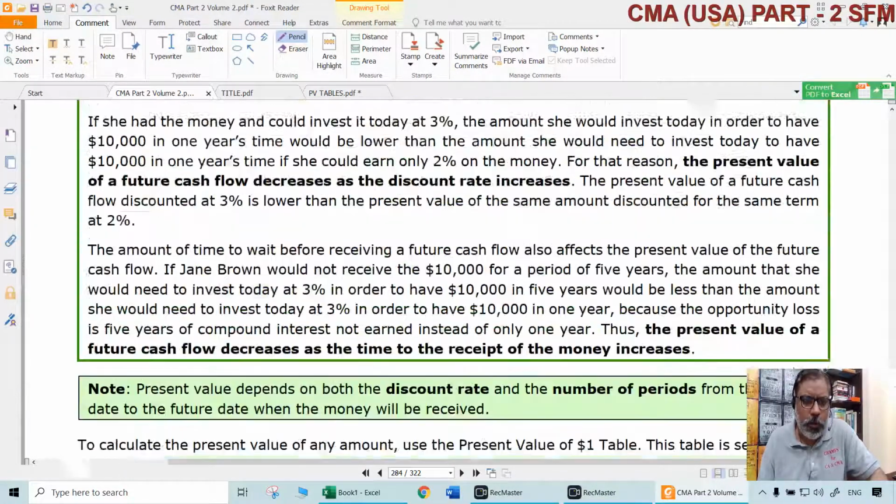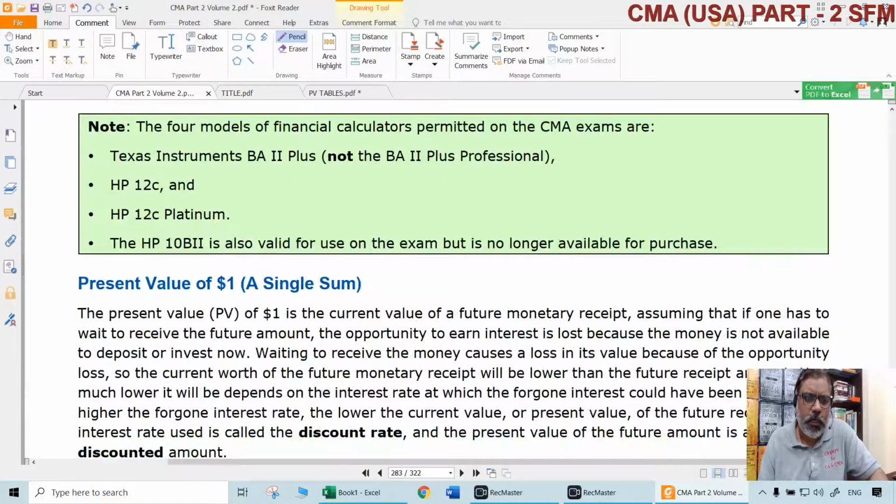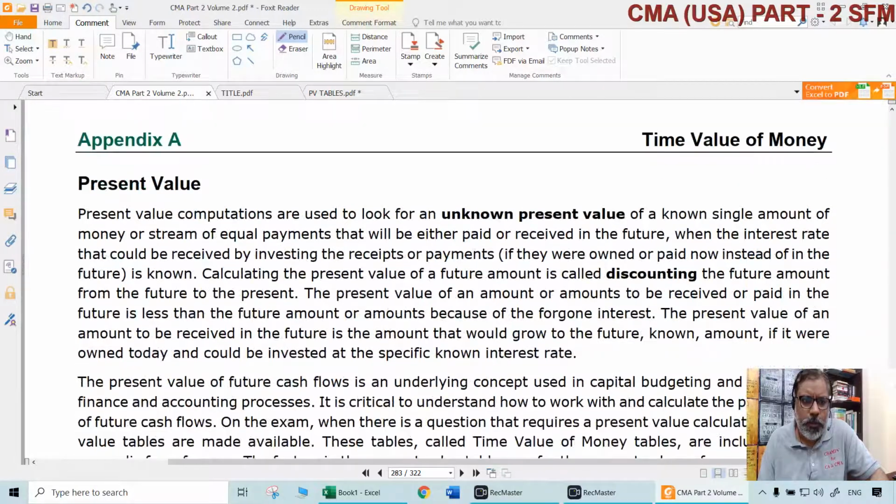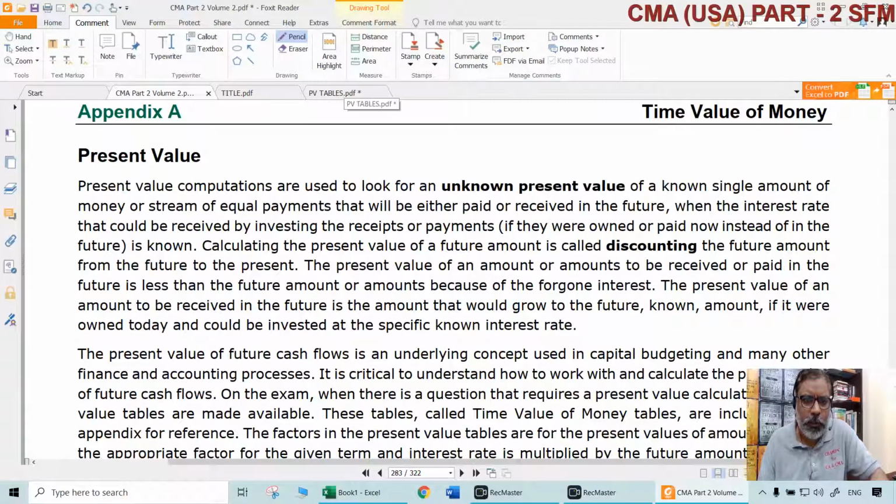So what was the future value we were talking about earlier? Future value was related to how much a certain sum of money, in the form of an investment, made either one time or periodically, will become after a certain period of time.